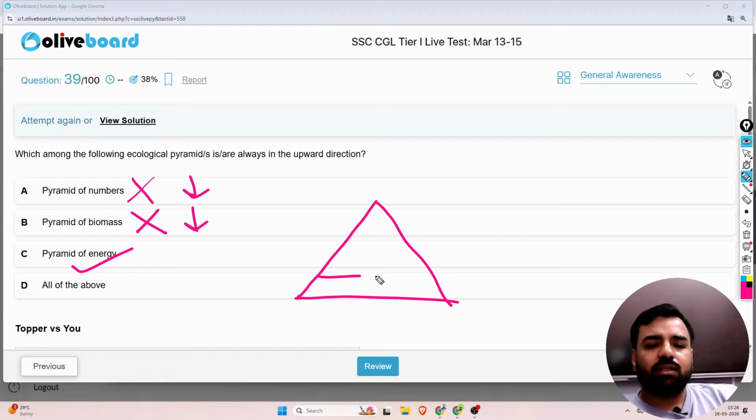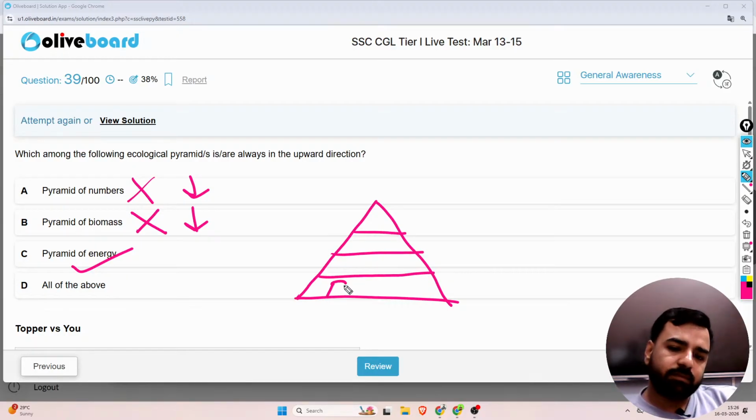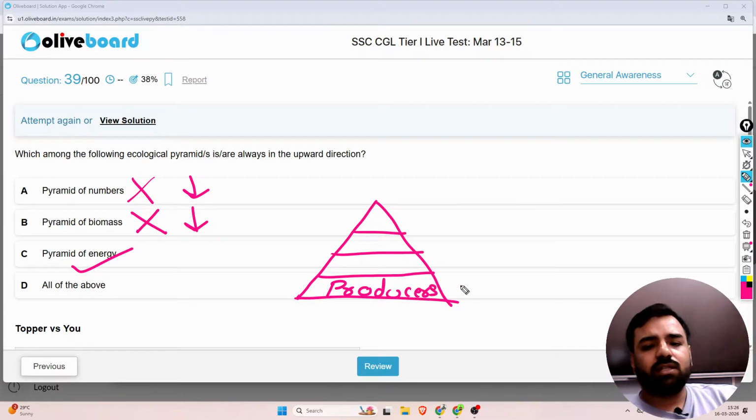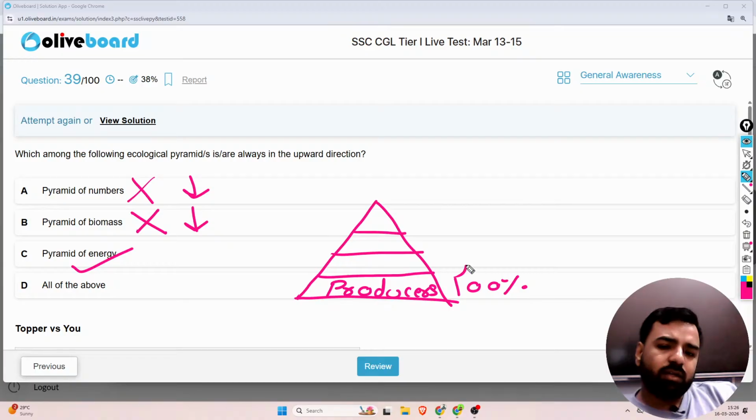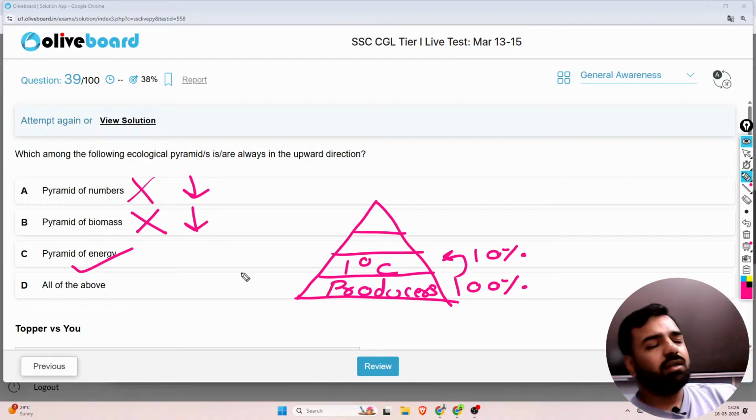In the bottommost part, there are producers like plants. And at the producers, obviously, 100% energy will be there. But according to Lindemann, what will happen? Only 10% energy transfers to the next trophic level. So the primary consumer will get only 10% energy.